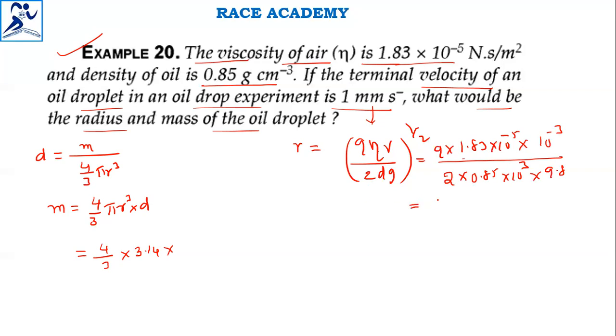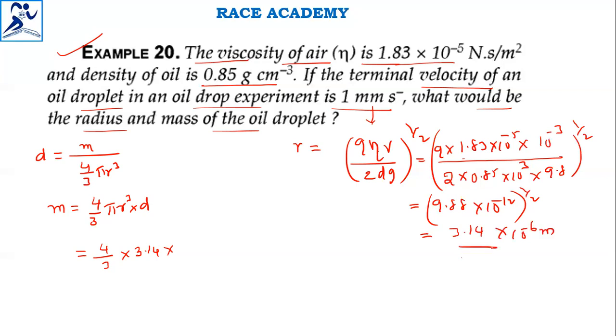Upon simplification, the value inside the root is 9.88 into 10 to the power of minus 12 meter square, whole power 1 by 2. After finding the root value, the radius answer we got is 3.14 into 10 to the power of minus 6 meters. That is the radius answer.